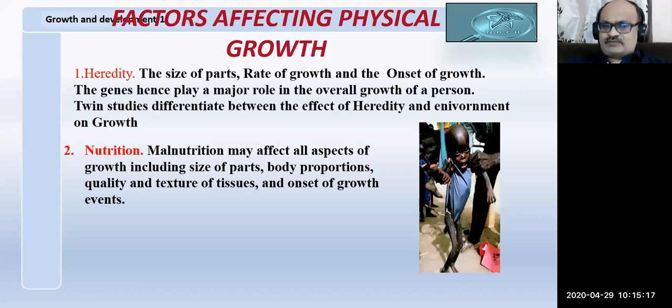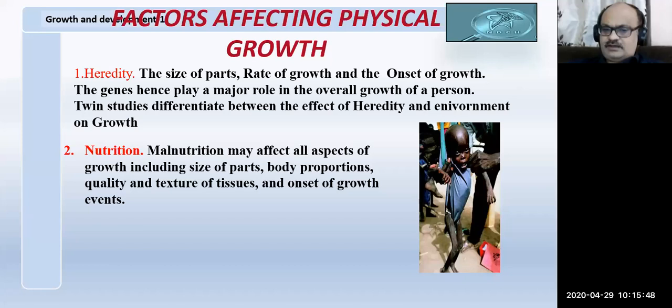So next comes our nutrition. We know that the cells require nutrition for their growth. So when there is no proper nutrition, growth of the bones and the body are disturbed. However, the effects of malnutrition can be reversed.